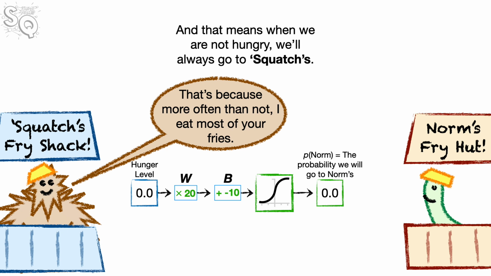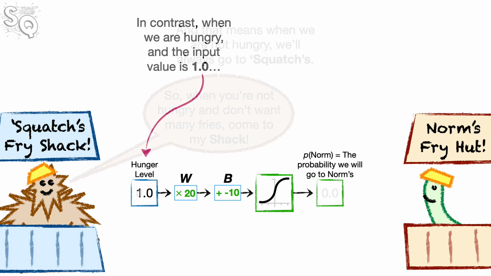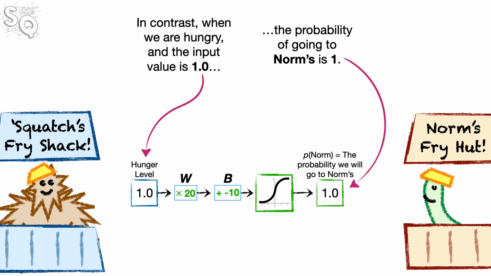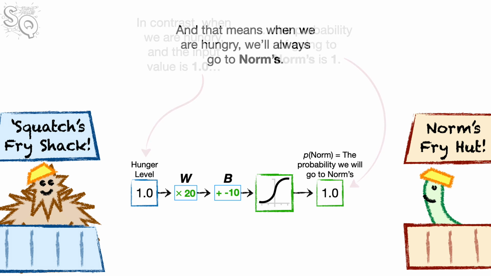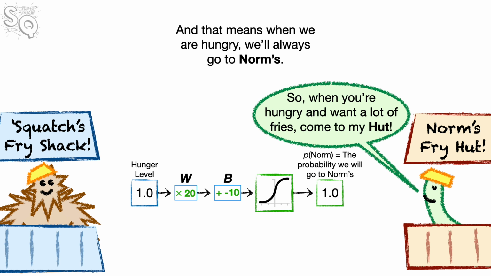That's because, more often than not, I eat most of your fries. So, when you're not hungry and don't want many fries, come to my shack. In contrast, when we are hungry and the input value is 1.0, the probability of going to Norm's is 1. And that means when we are hungry, we'll always go to Norm's. And that's because, more often than not, I don't eat your fries. So, when you're hungry and want a lot of fries, come to my hut.